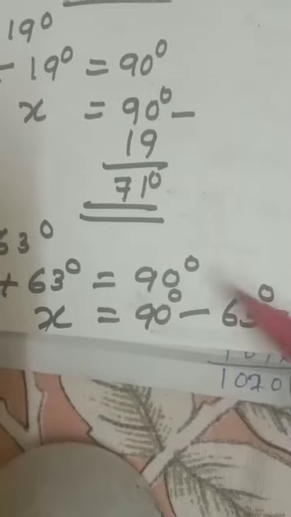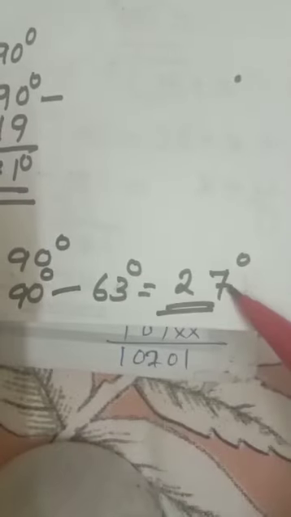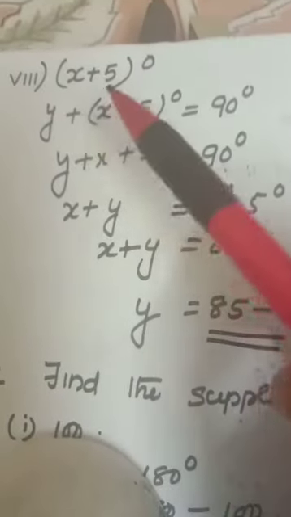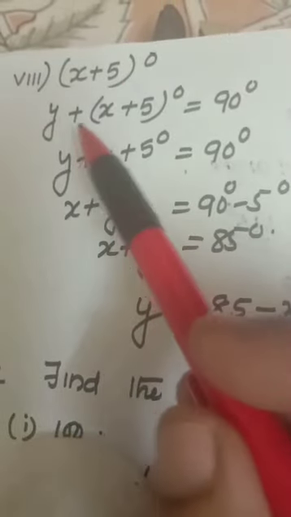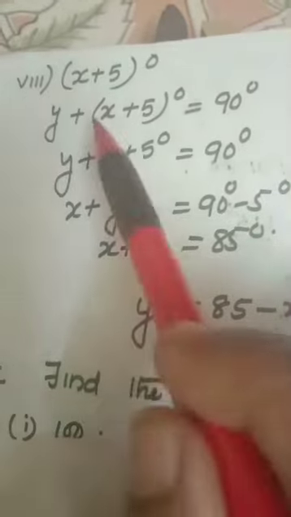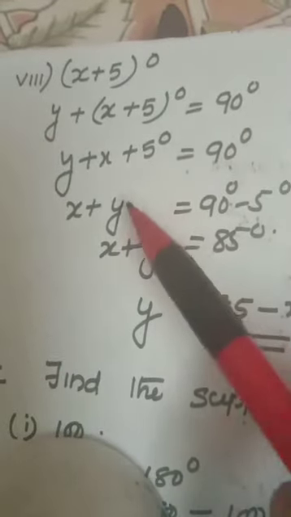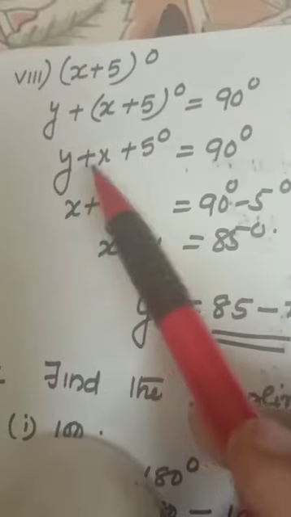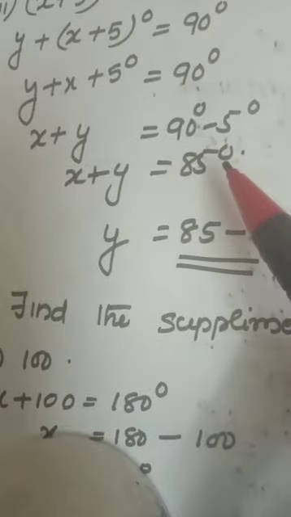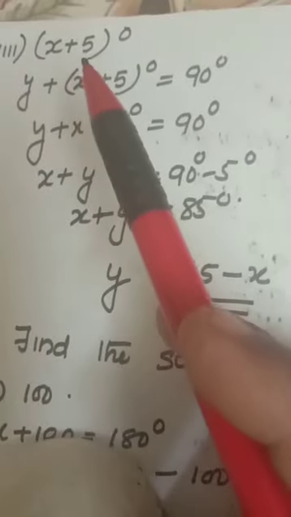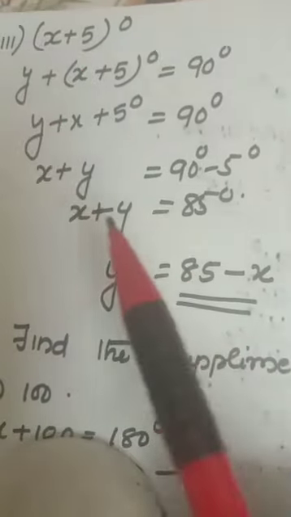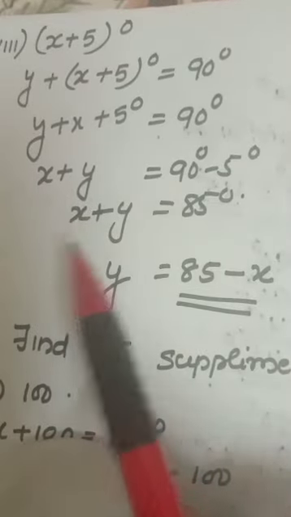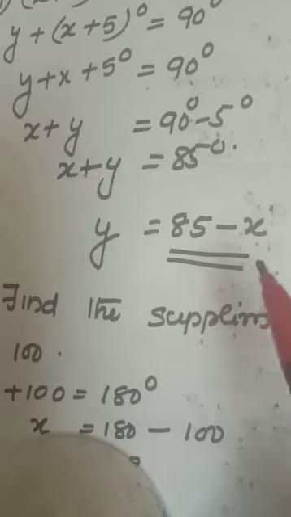See, 63: complementary angle is 27. Now here, suppose y is the complementary angle of x plus 5. So y plus x plus 5 should be 90 degrees, because when you add two complementary angles, you will get 90 degrees. Y plus x plus 5 degrees; the 5 will be moved that side, minus 5, 85. X plus y is 85. You want the y angle, the complement of x. Suppose y is the complement angle, so you want the value of y. So y equals 85, plus x will be moved that side, minus x. Clear, children?